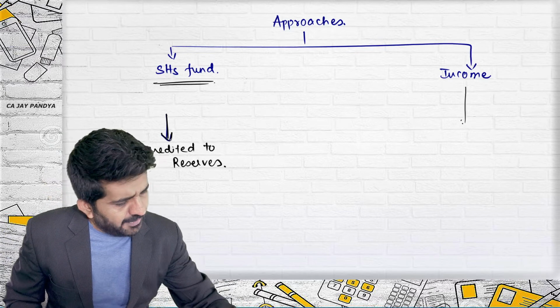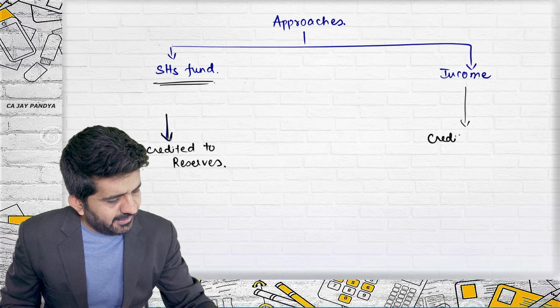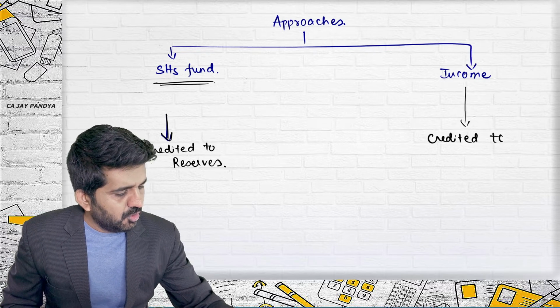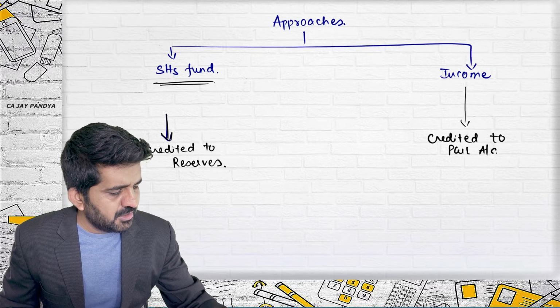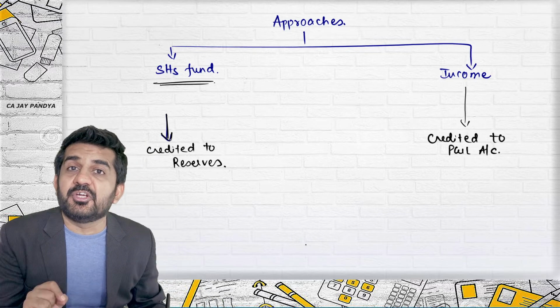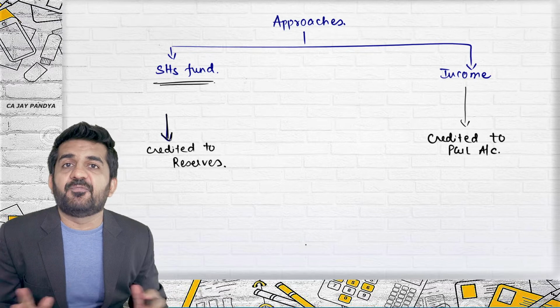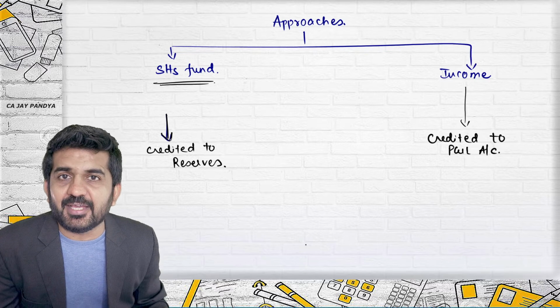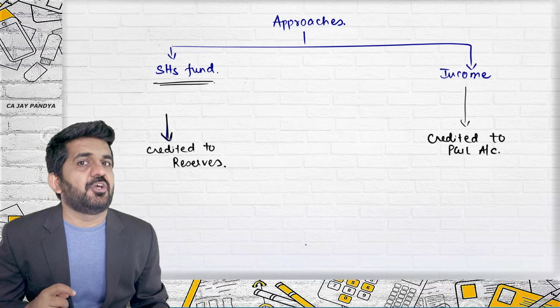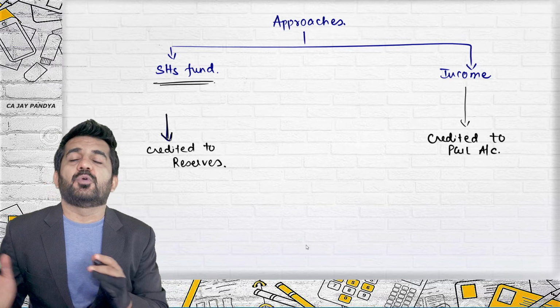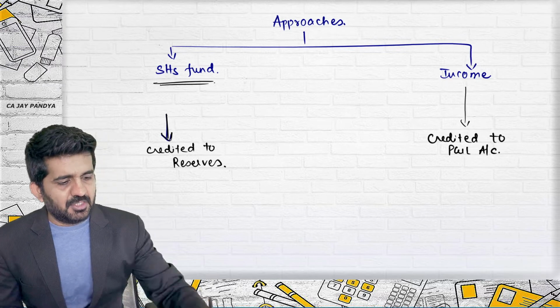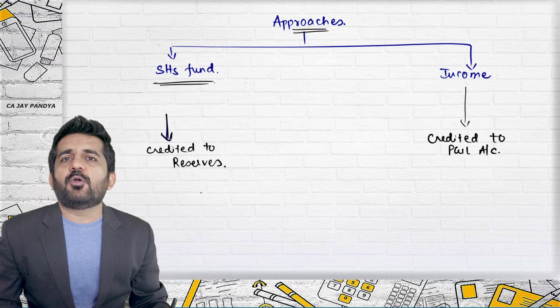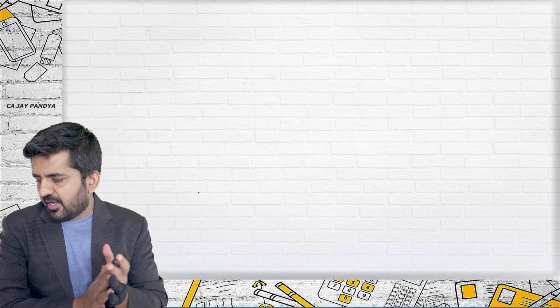In the income approach, it is credited to profit and loss account. Not necessarily in the current year. It might be spread over different years. So if you have received 5 lakhs rupees, you might credit P&L account by 1 lakh, again by 1 lakh in the next year, again by 1 lakh in the next to next year, and in 5 years you credit P&L account total by 5 lakhs. So those are the approaches to record government grants. The next point that we are going to learn is recognition of government grants.